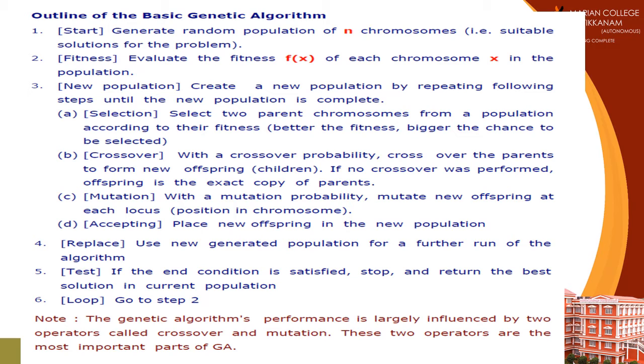If no crossover was performed, the offspring is an exact copy of the parents. Mutation: with mutation probability, mutate the new offspring at each locus or position in the chromosome. Acceptance: place the new offspring in the new population. Use the generated population to run the algorithm further. If the condition for the problem is satisfied, we stop and have the solution. Otherwise, we go back to step 2 and repeat this process. That is the basic concept of the algorithm.